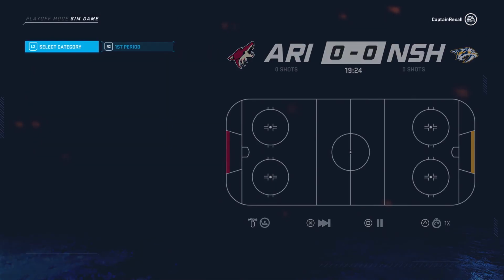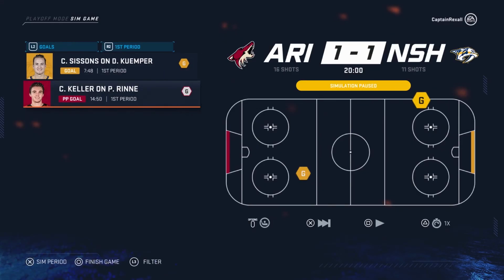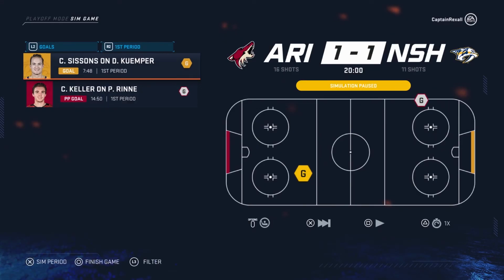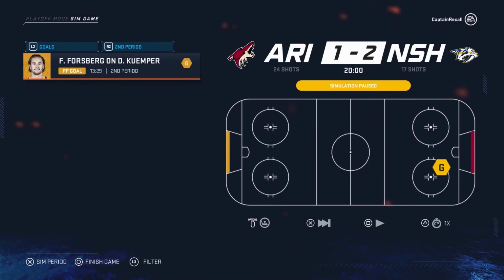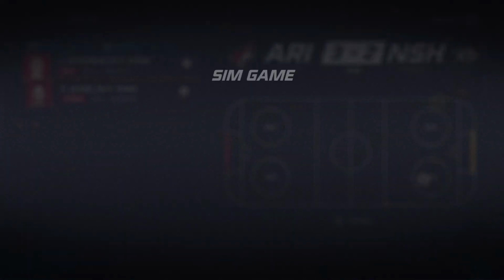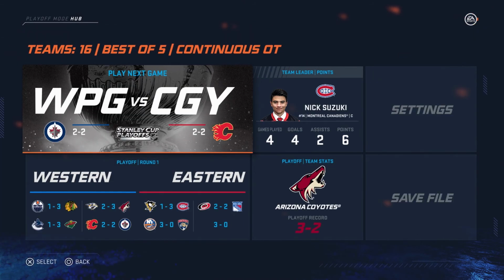Arizona versus Nashville. Who will walk on in the next round? First period, 1-1. Colton Sissons, Clayton Keller gets a big goal there. Second period, 2-1 Nashville, Filip Forsberg. And third period, 3-2 Arizona, as Arizona will be walking over the Nashville Predators and heading on to the qualifying rounds.